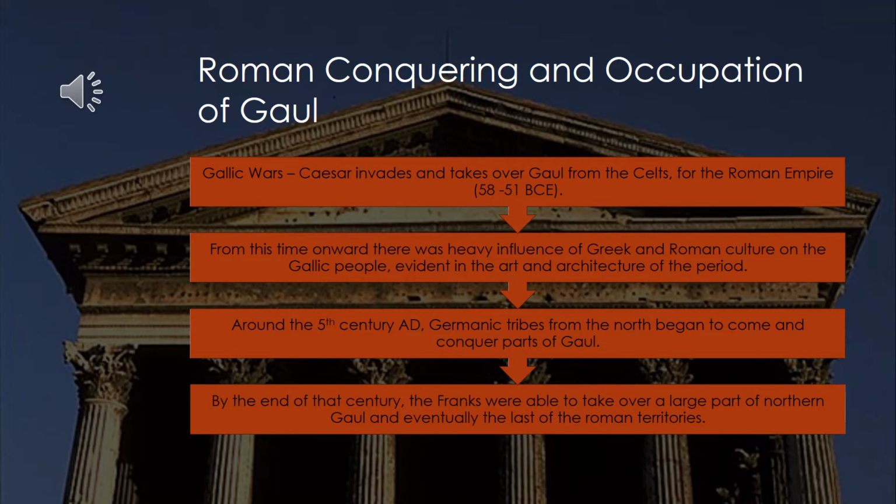Around the 5th century AD, Germanic tribes from the north began to come down and conquer parts of Gaul, and by the end of that century, the Franks were able to take over a large part of northern Gaul and eventually the last of the Roman territories.